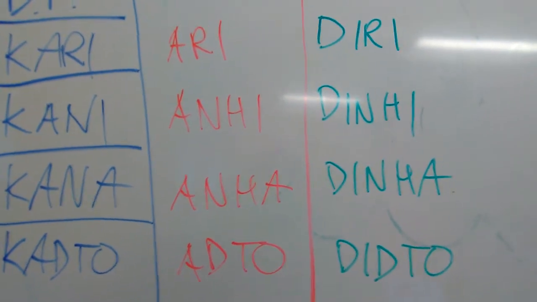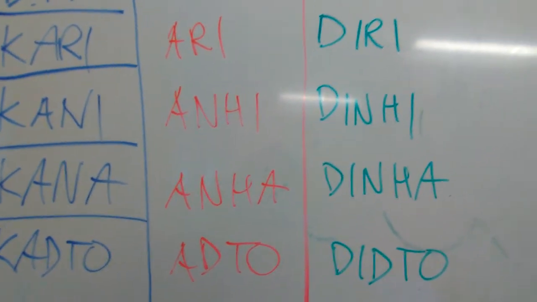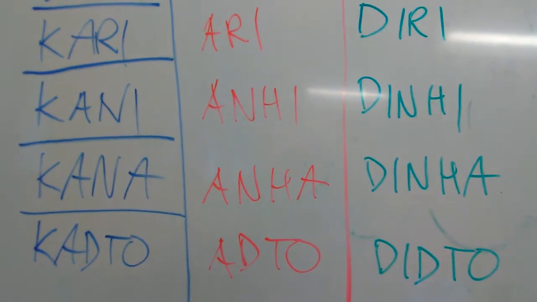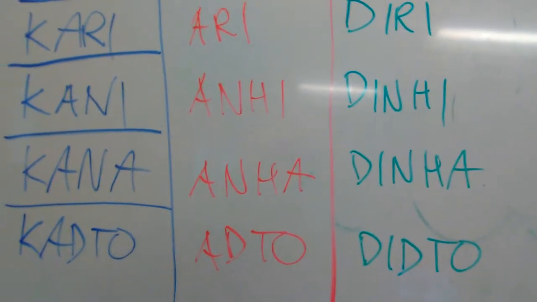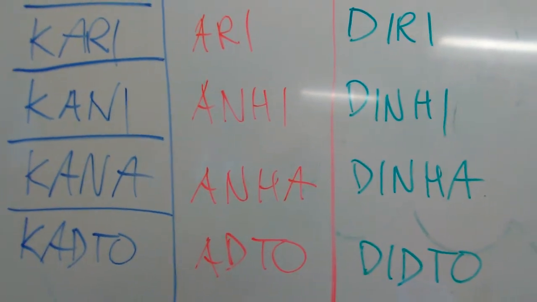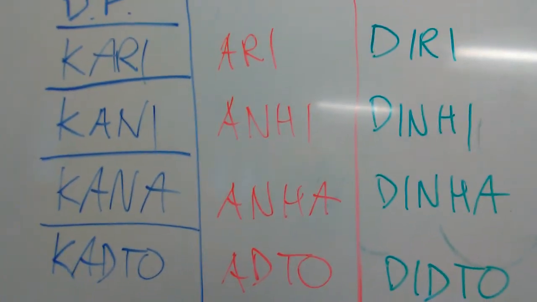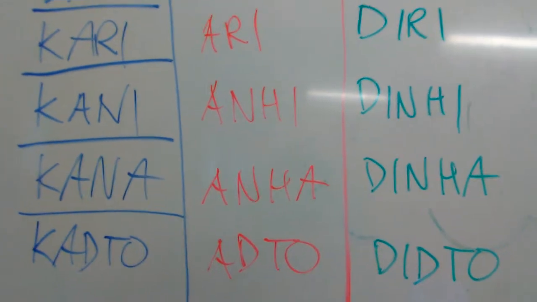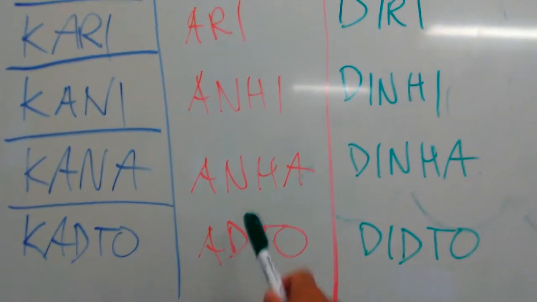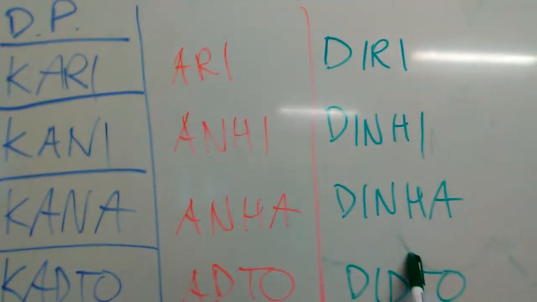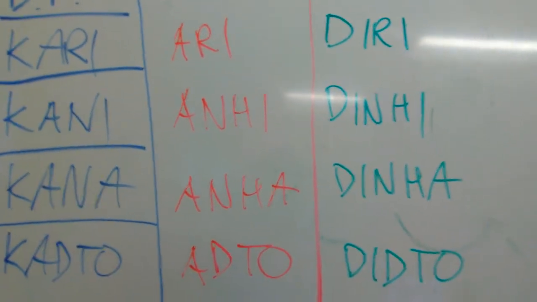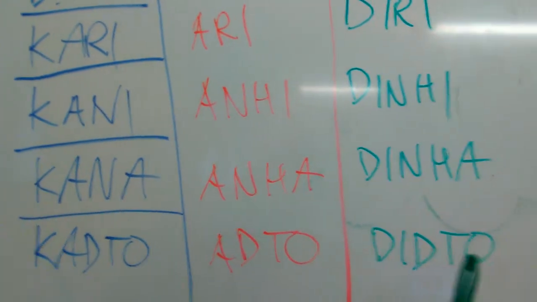For example, if I want you to move an object over there, which is far from me but closer to you, maybe far from both of us but not way yonder, and I'm holding the object close to me, I can say something like this: anha kari dinha. Okay, anha kari dinha. Move that object over there, right?